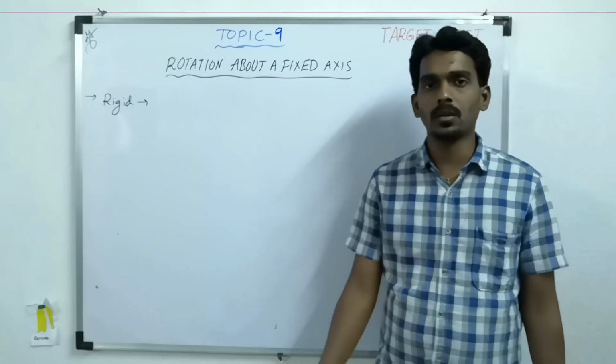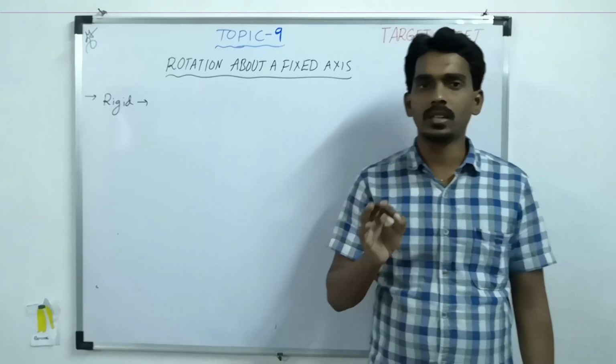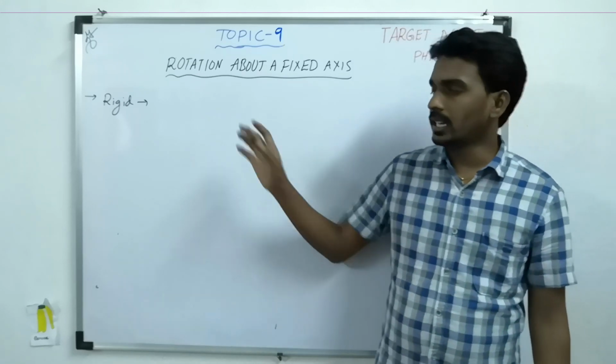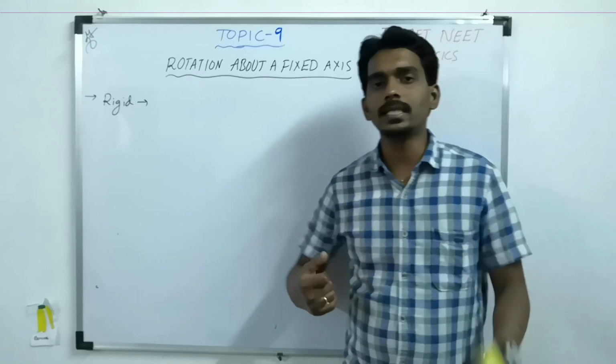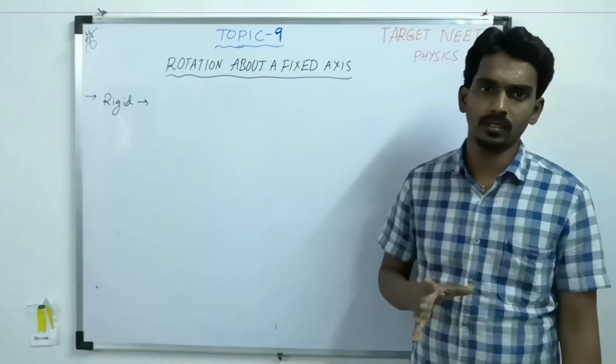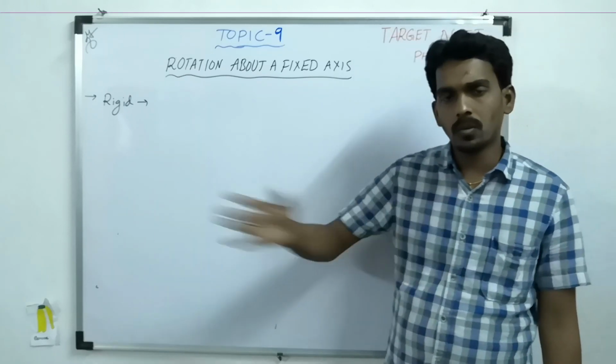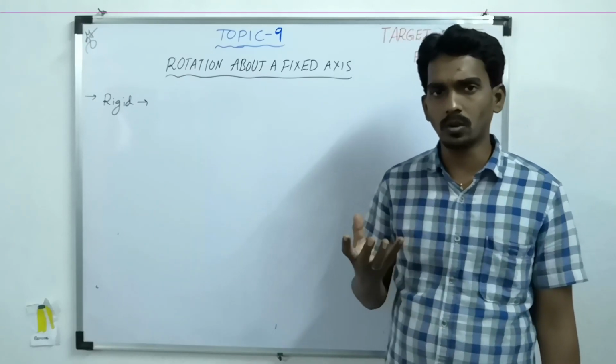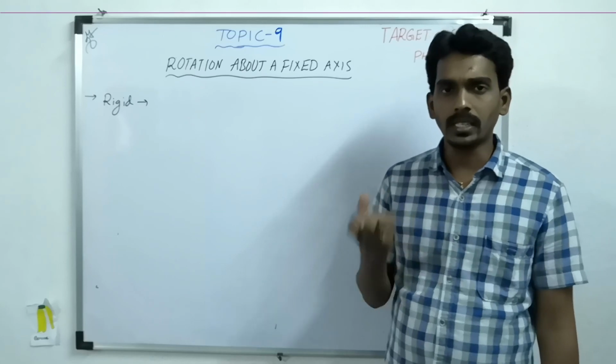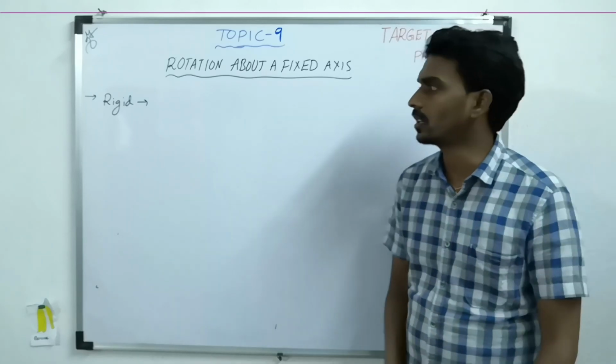There is no shift in the position of parts of the body. That kind of strong body we call rigid. If you consider liquid, it will flow, but if you consider a stone, it is very tight. That kind of object we call rigid.